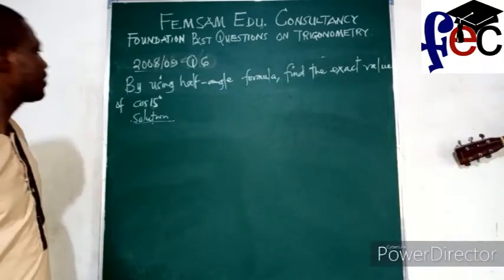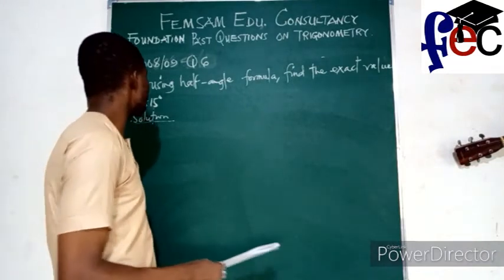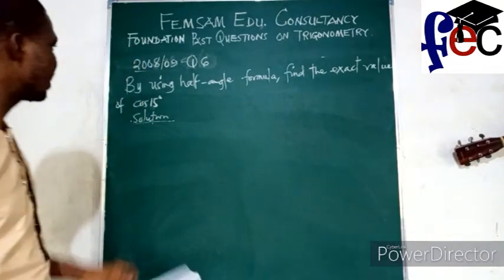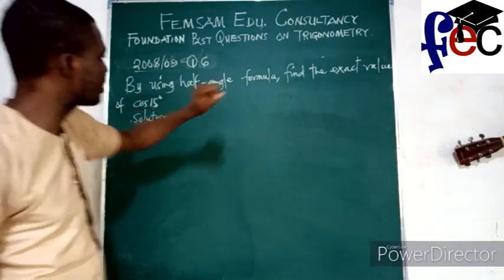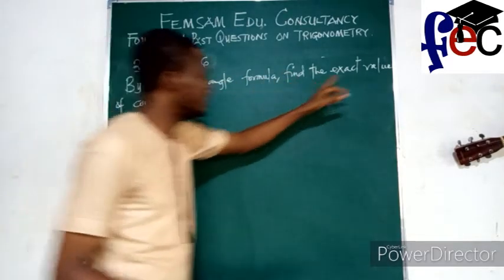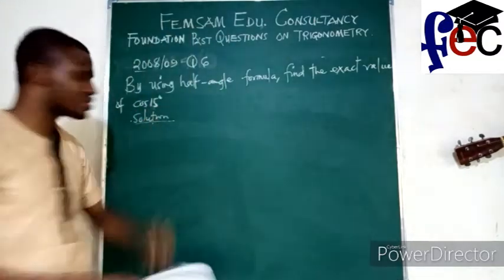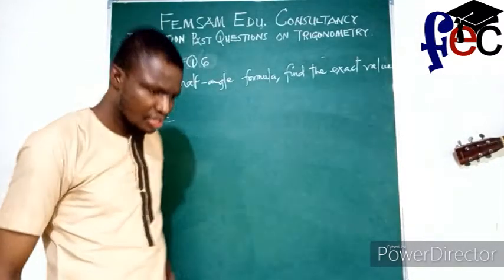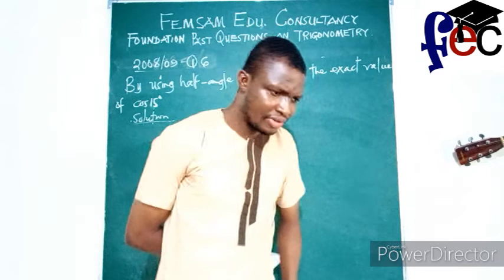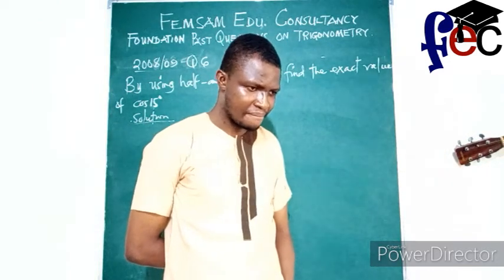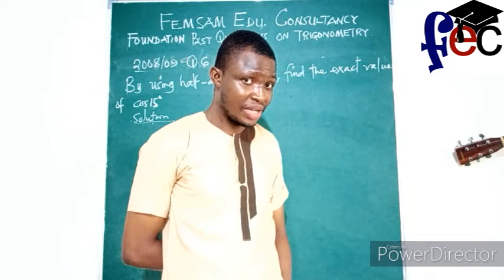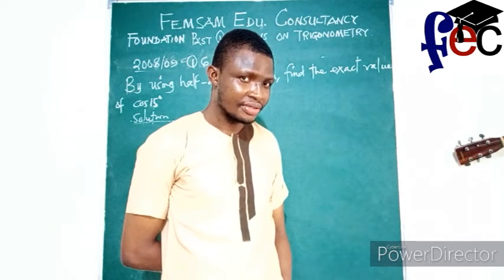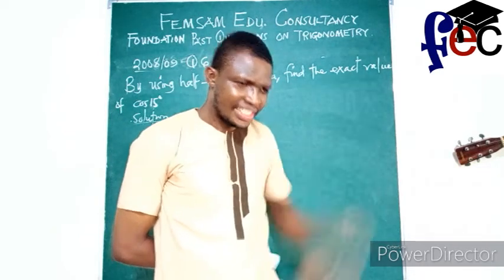Alright. We have another question, question 6 of 2008 through 2009. The question says, by using the half angle formula, find the exact value of cos 15 degrees. So half angle formula. See the way I'm thinking. It has to be there.